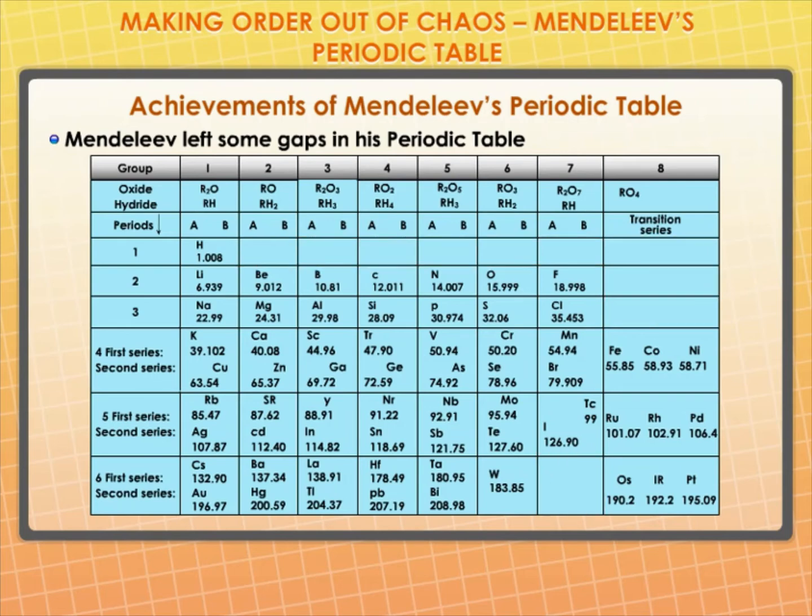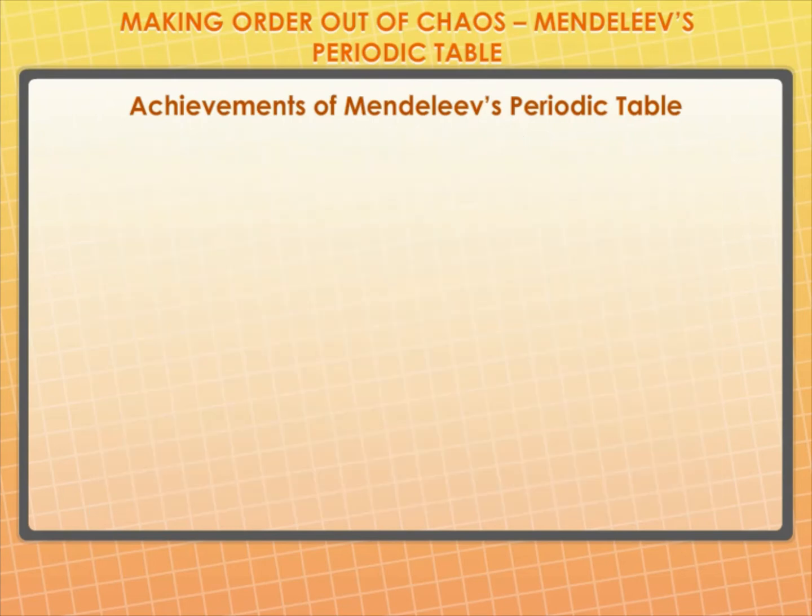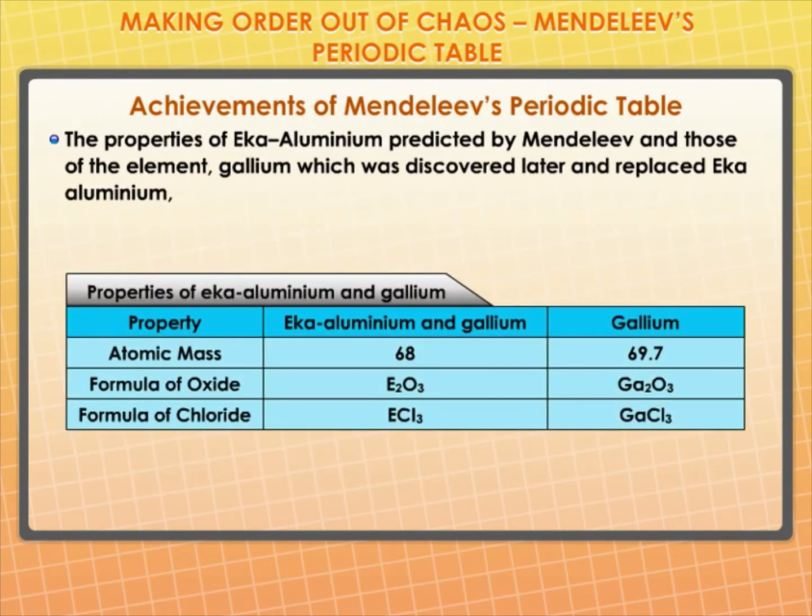Further, Mendeleev left some gaps in his periodic table. Instead of looking upon these gaps as defects, Mendeleev boldly predicted the existence of some elements that had not been discovered at that time. Mendeleev named them by prefixing a Sanskrit numeral, Eka, meaning one, to the name of the preceding element in the same group. For instance, scandium, gallium, and germanium, discovered later, have properties similar to Eka-boron, Eka-aluminium, and Eka-silicon, respectively. The properties of Eka-aluminium predicted by Mendeleev and those of the element gallium, which was discovered later and replaced Eka-aluminium.